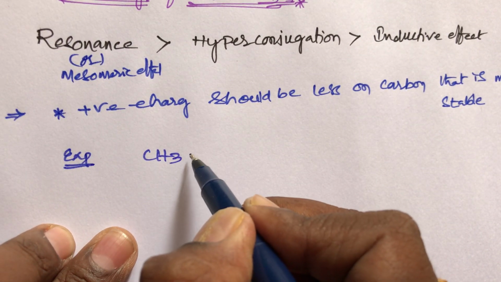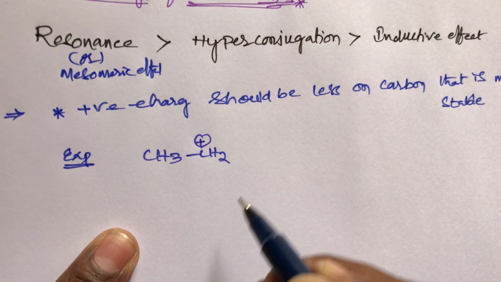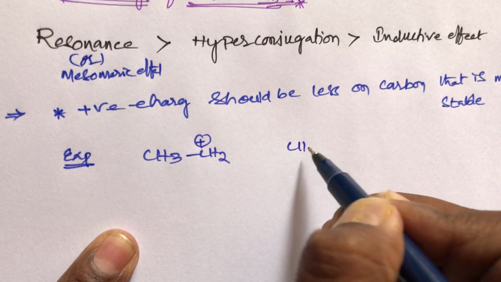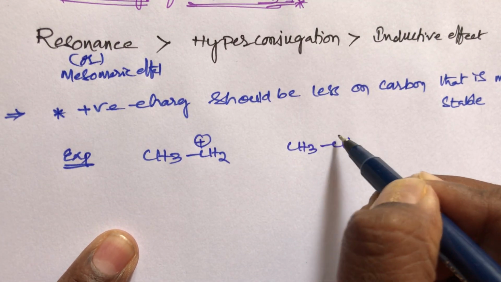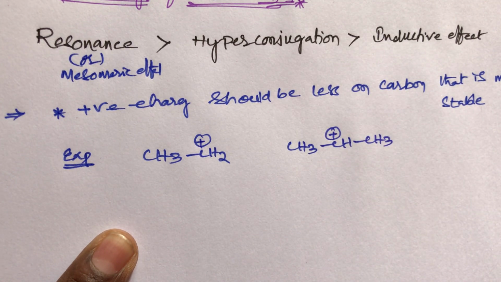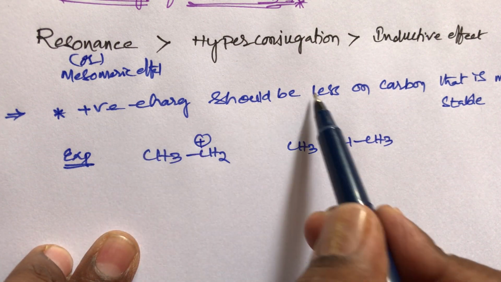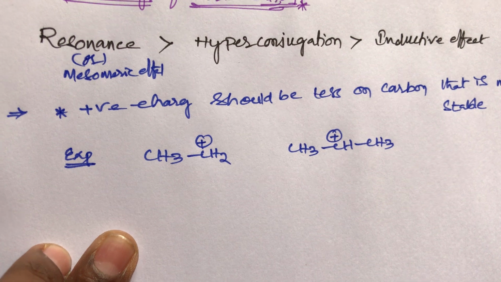CH3CH2+, the ethyl carbocation, and the second one is CH3CH+CH3. Out of these two, which one is more stable? What is the condition, students? The positive charge should be less on carbon; that is more stable.